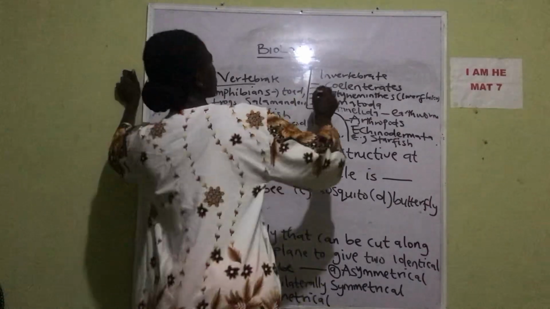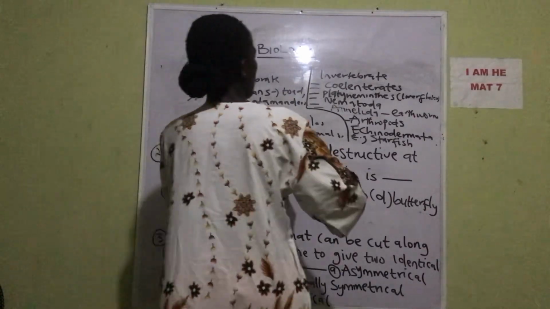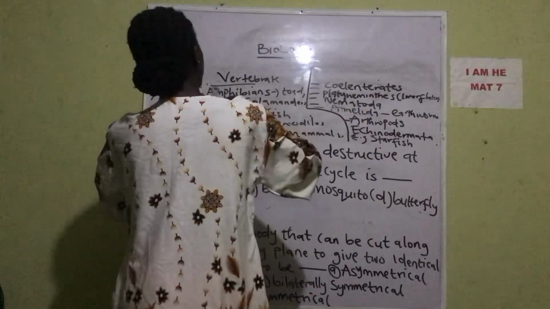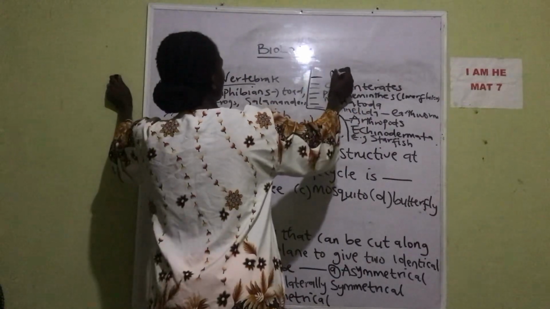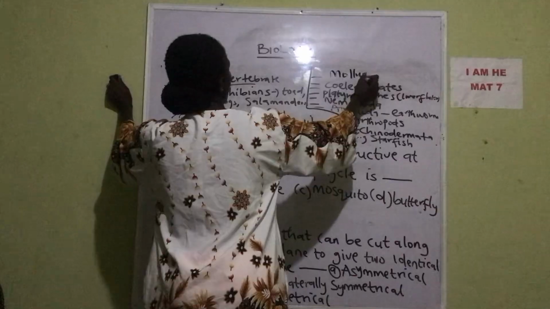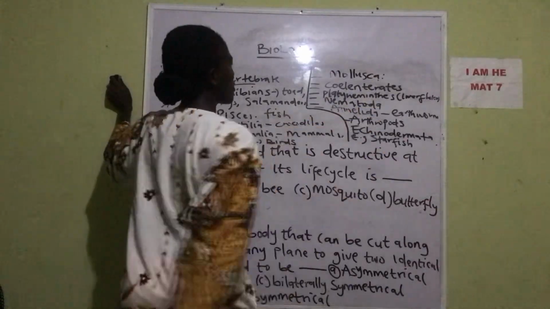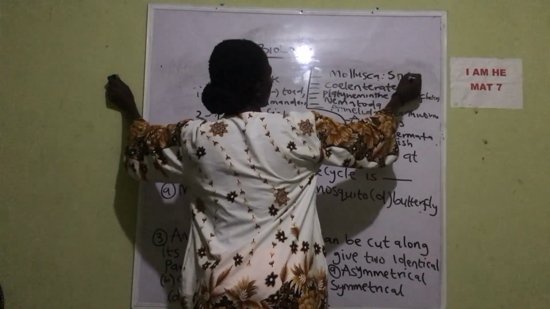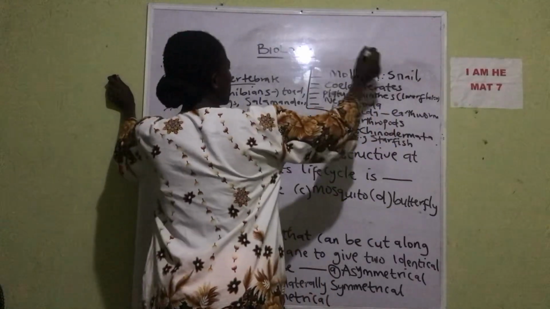We have the mollusca, for example snail. And we have the crustaceans.